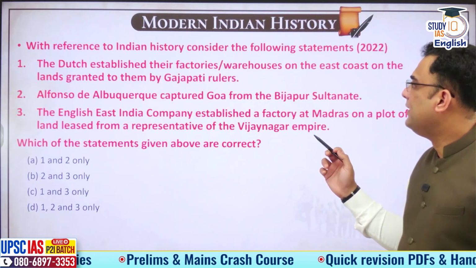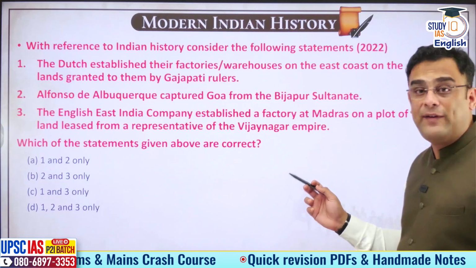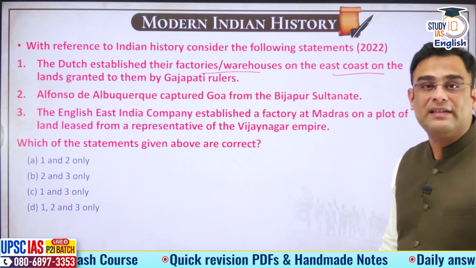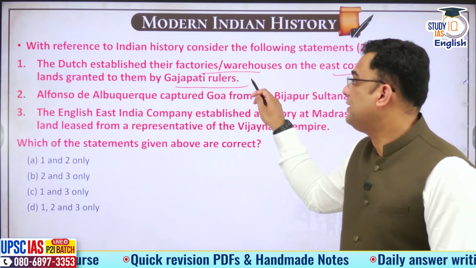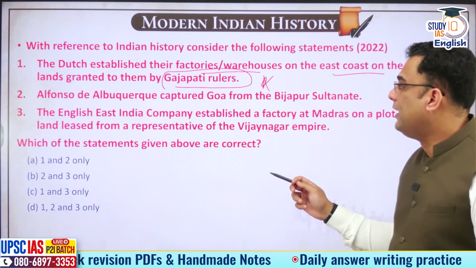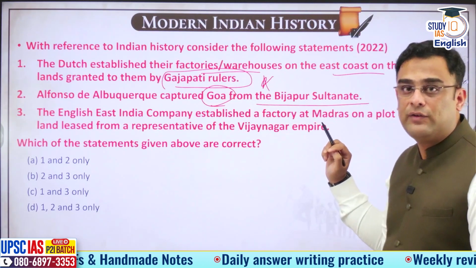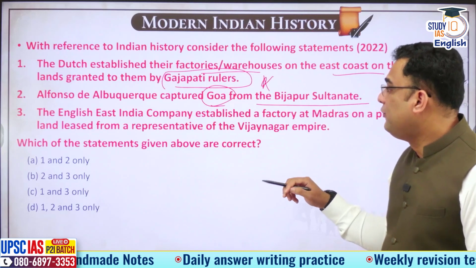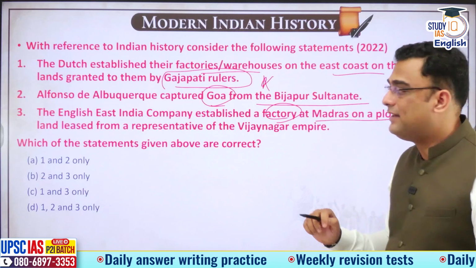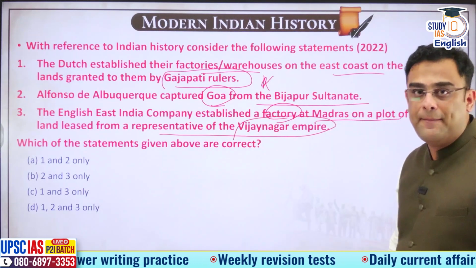With reference to Indian history, consider the following statements. The Dutch established their factories or warehouses on the east coast on lands granted by the Gajapati rulers. Alfonso de Albuquerque captured Goa from Bijapur Sultanate. The English East India Company established factory at Madras on a plot of land leased by a representative of the Vijayanagar Empire.